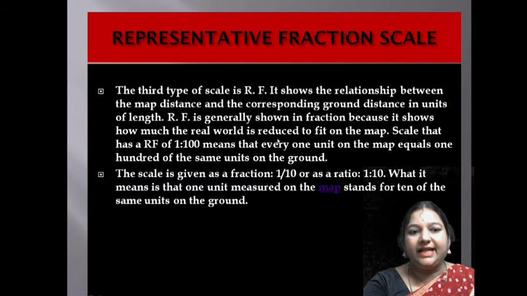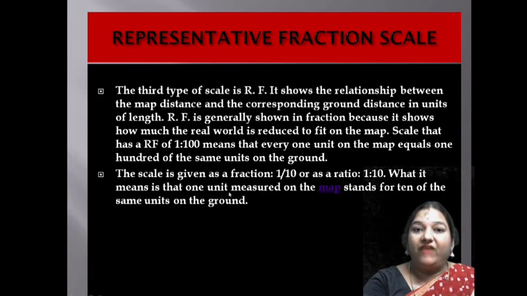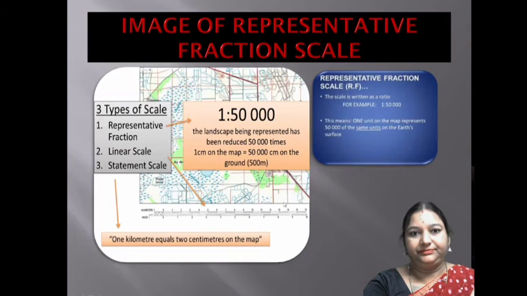Or we can say that the scale is given as a fraction 1/10 or as a ratio 1:10. What does it mean? It means that one unit measured on the map stands for 10 of the same unit on the ground. You can see the image of representative fraction scale on my screen.